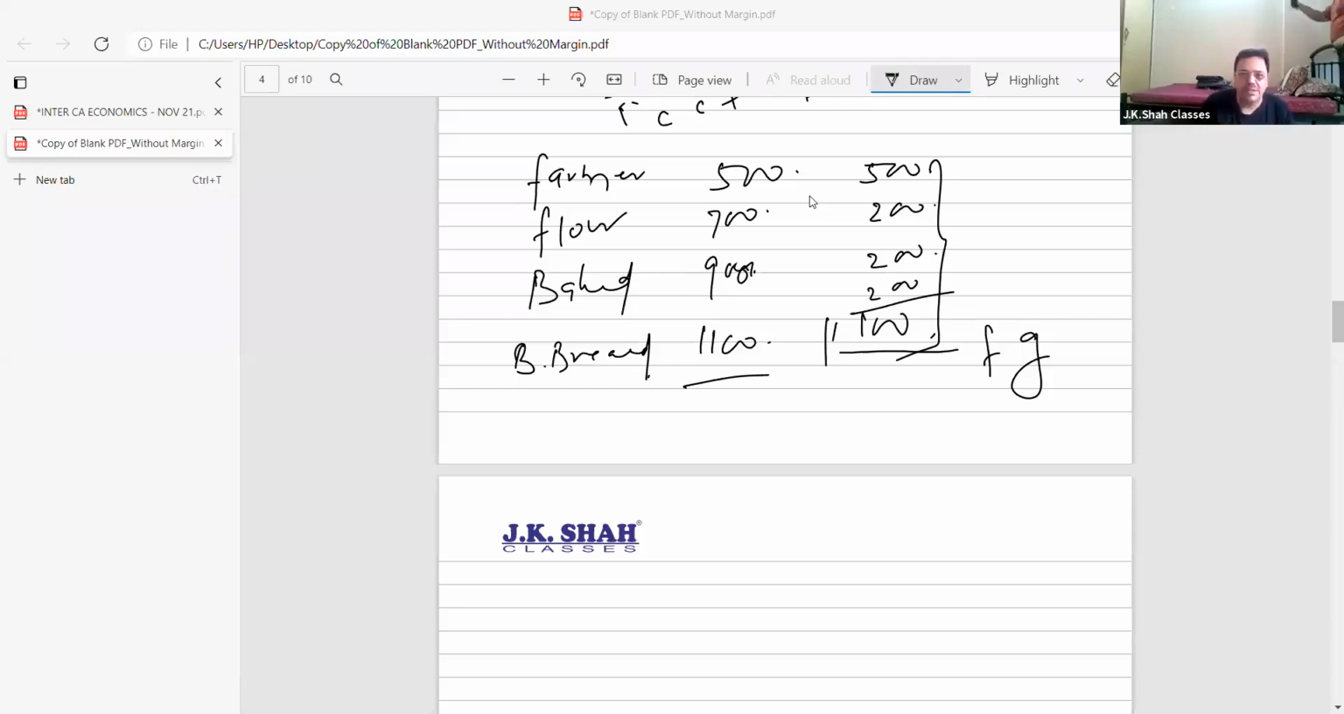Personal income will include factor income also, and transfer income also. It will include those incomes which I have received, though not necessarily earned. But it will not consider those incomes which I have earned but have not received. Be very clear. Let me give an example.